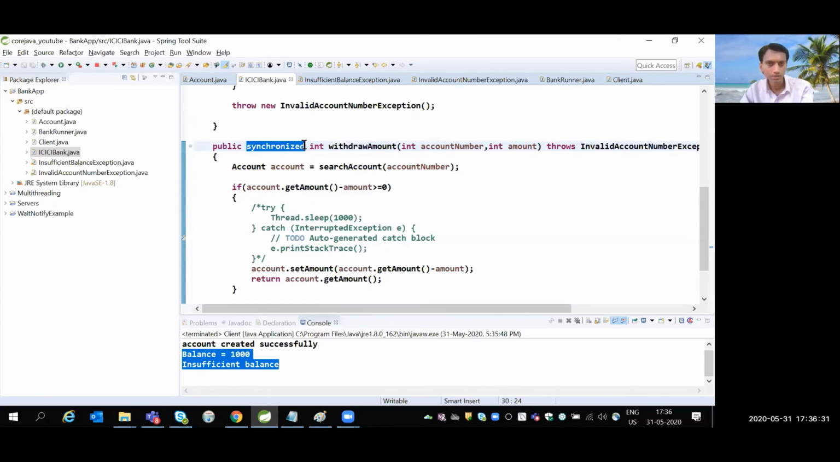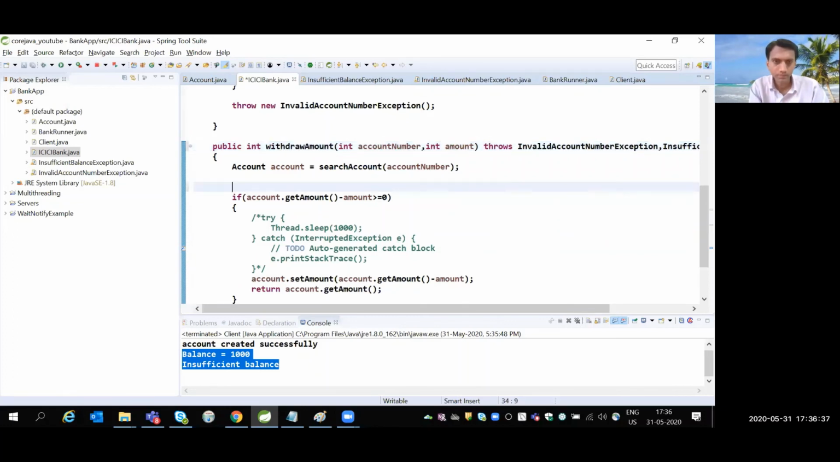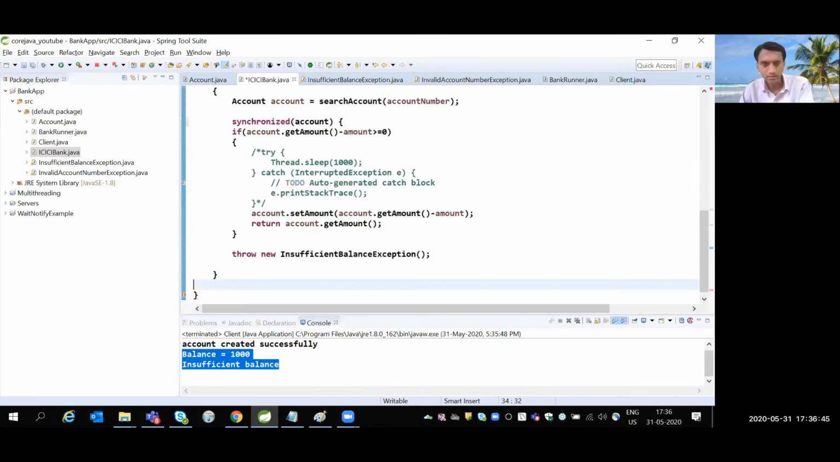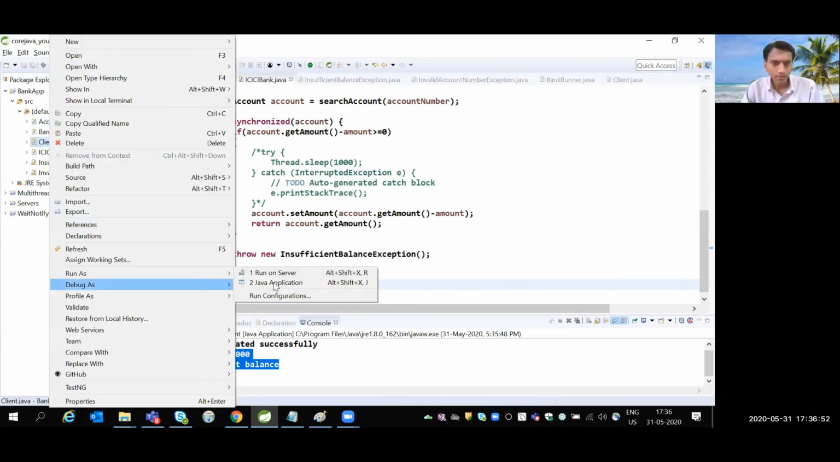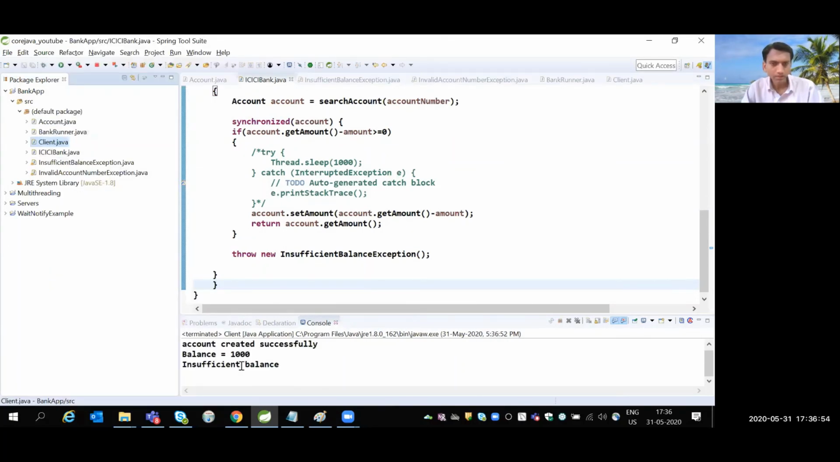So here, before the method we have written synchronized, I am deleting that one. Now after this, synchronize account, and then now if I execute it, I will get the proper output.